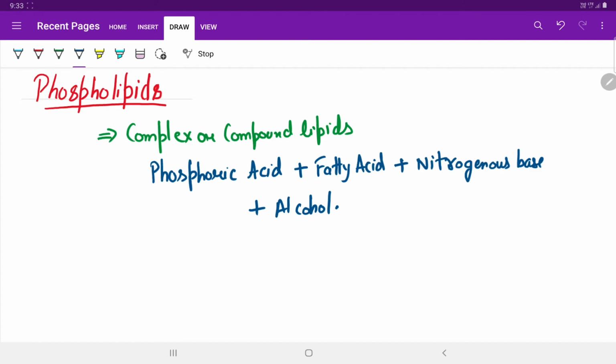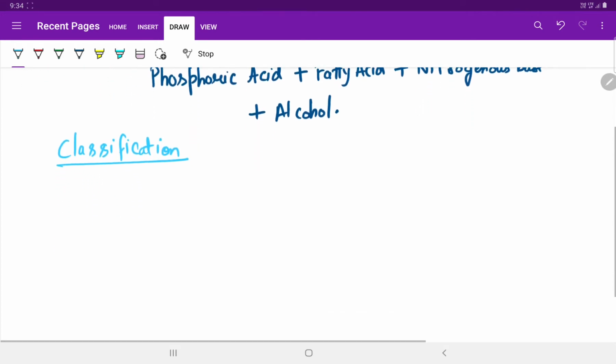Now there are two classes of phospholipids. Under the classification, we can divide phospholipids into two categories.